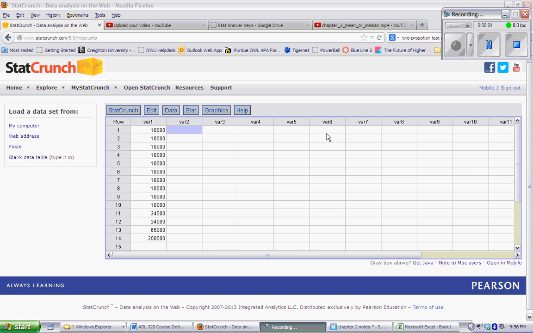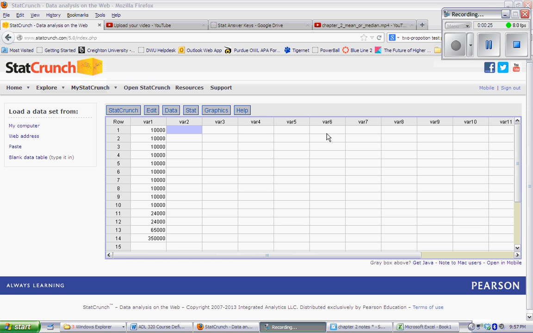Let's look at the difference between mean and median. So I have a data set here where we're looking at, let's say, the wages of people that are working at a packing plant of some sort. And we have maybe 10 regular workers who are making about $10,000 a piece.